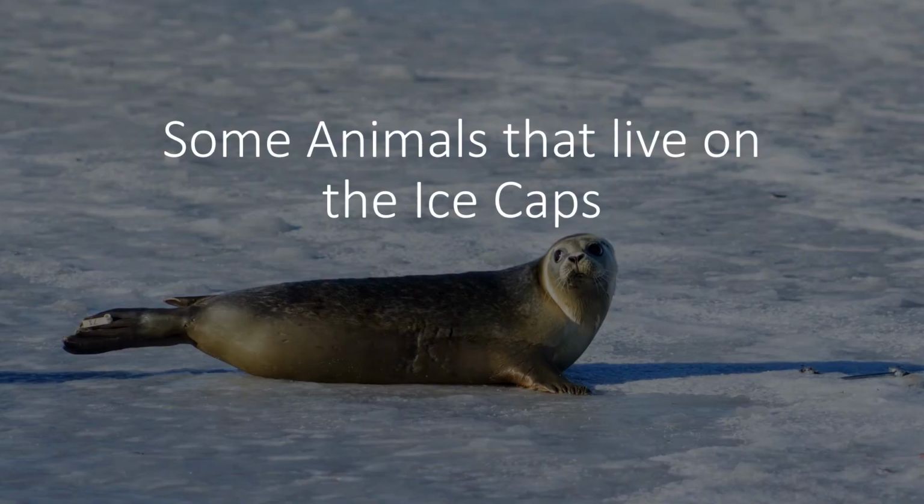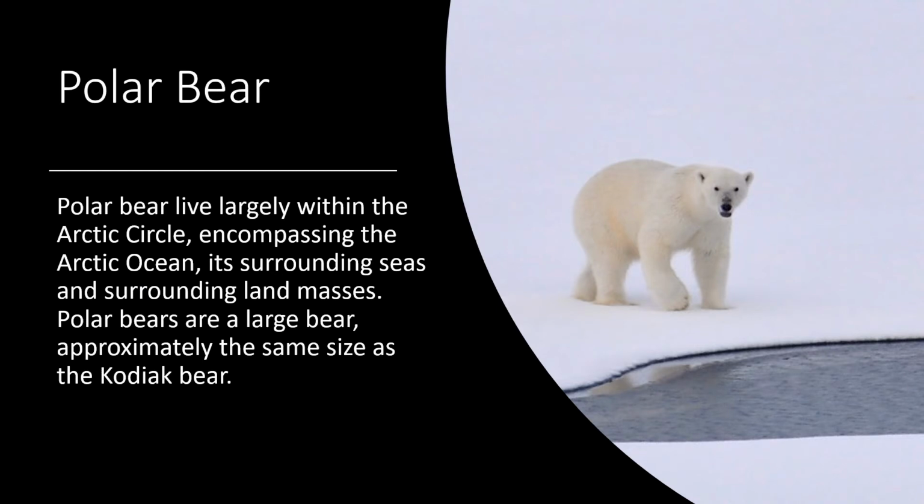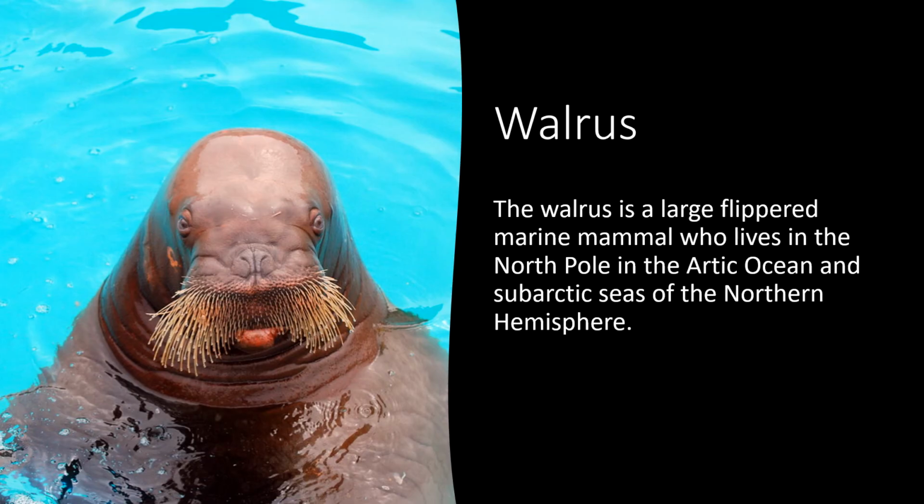Some animals that live on the ice caps. The polar bear. The polar bear lives largely within the Arctic Circle, encompassing the Arctic Ocean, its surrounding seas, and surrounding land masses. The polar bear is a large bear approximately the size of a Kodiak bear. The walrus. The walrus is a large, flippered marine mammal that lives in the North Pole, the Arctic Ocean, and subarctic seas of the Northern Hemisphere.